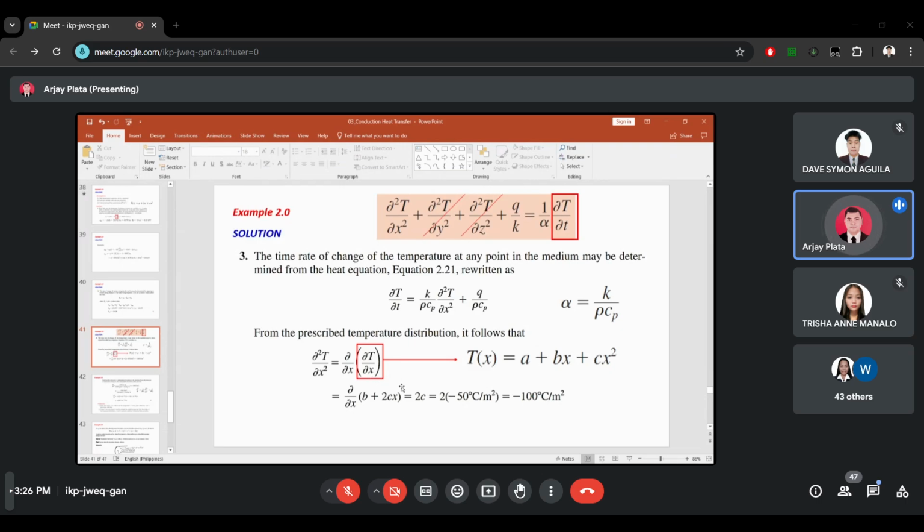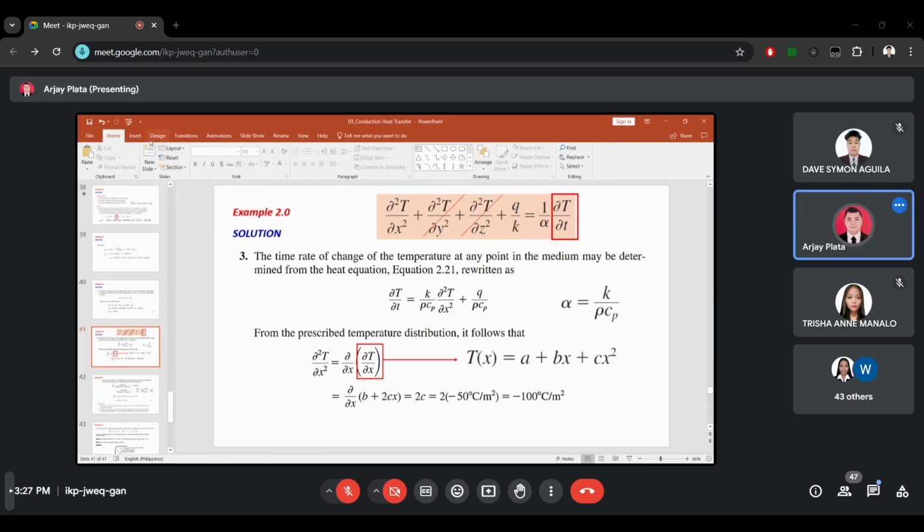So we have b plus 2cx as the first derivative, and then we get the derivative of b plus 2cx, which is 2c. Substituting the value, we have 2 times negative 50 degrees Celsius per square meter, which equals negative 100 degrees Celsius per square meter. Okay?